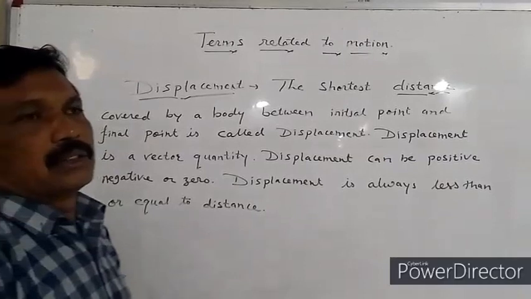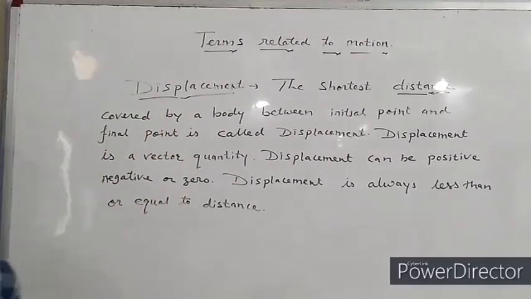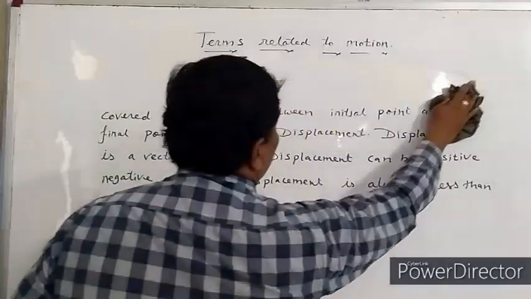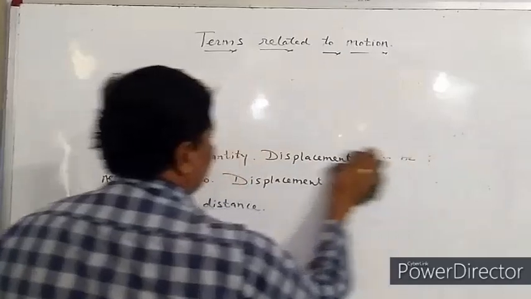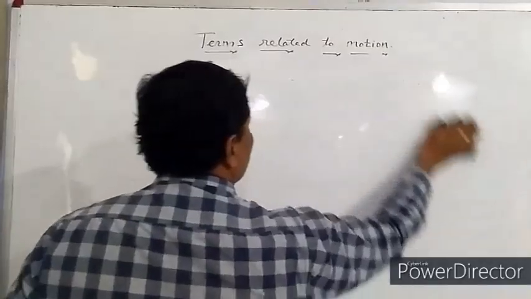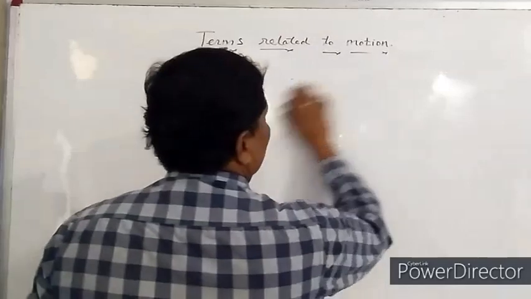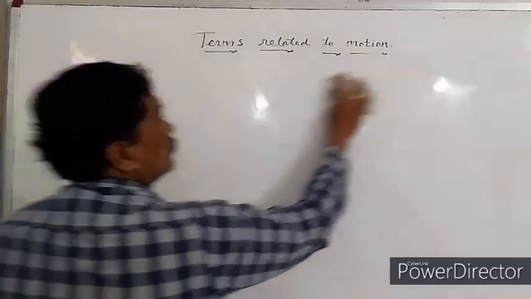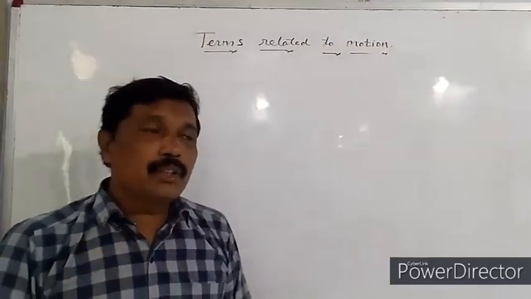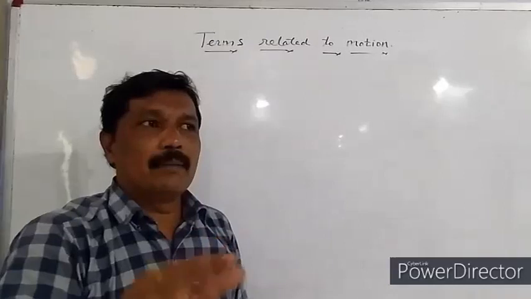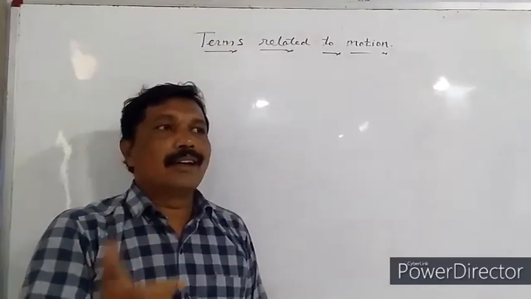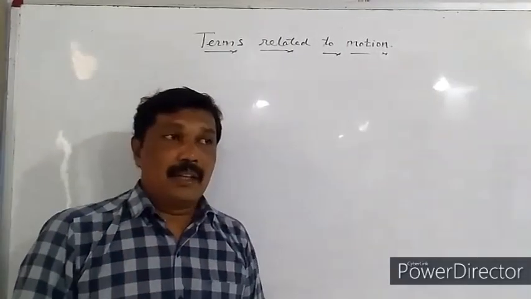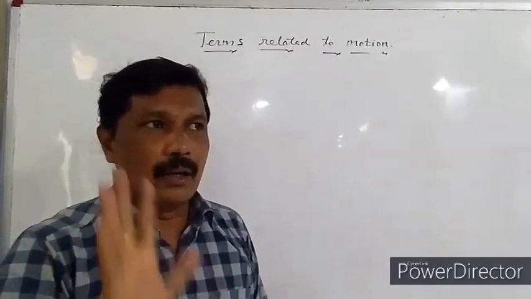The next topic which we are going to study is velocity. The rate of change of displacement with respect to time is called as velocity. Velocity is a vector quantity.